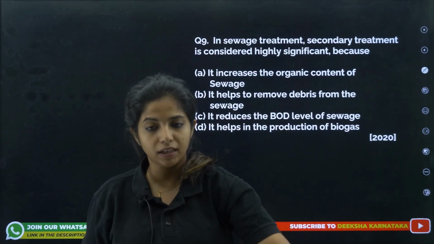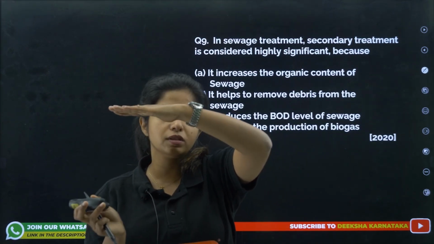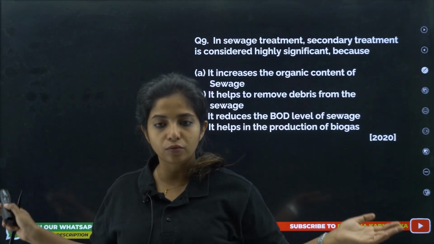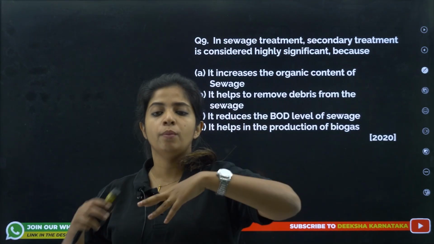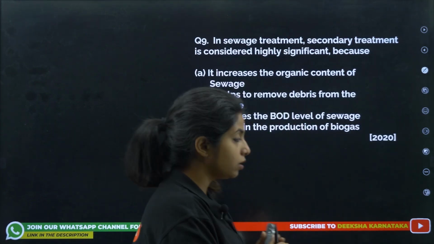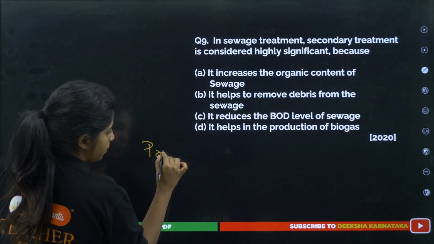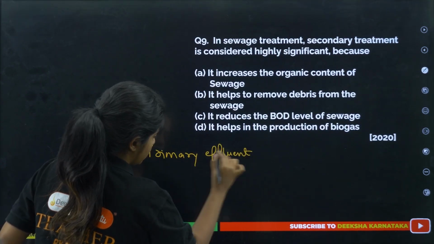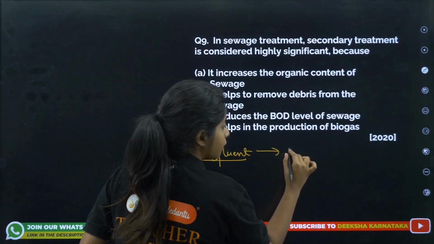Now if I remove the precipitate, what will I be left with? I will be left with certain fluid, which is known as the primary effluent. Rest of the things are removed. So with the help of sedimentation and filtration, I am removing all the things, and now I have the primary effluent. Primary effluent, which will now be taken for what?